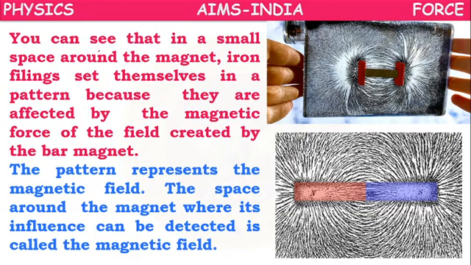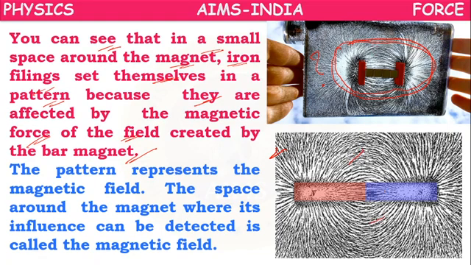So, you can see that in a small space around the magnet, iron filings set themselves in a pattern because they are affected by the magnetic force of the field created by the bar magnet. If you observe here, in this region, the iron filings are arranging by themselves in some particular order. But here they are not doing that. Only in this place are they arranging themselves in a particular order, like this.